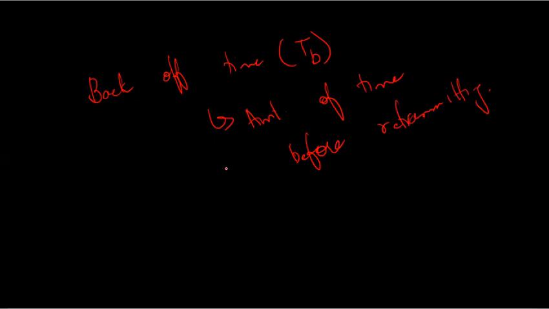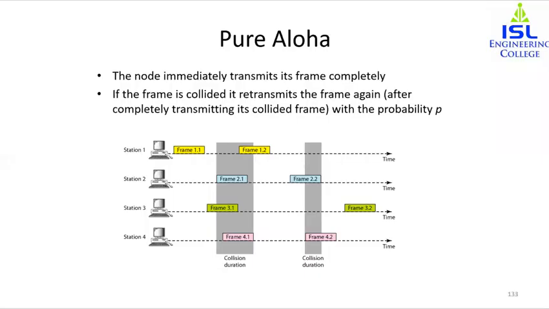Now, whenever two frames are trying to occupy the channel at the same time, there will be a collision, and as I said, both will be corrupted, the data will be corrupted. And if the first bit of a new frame overlaps with the last bit of a frame that is almost finished, both will be destroyed. We have an example over here.